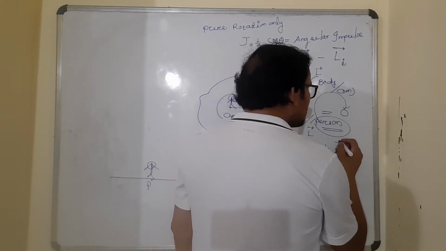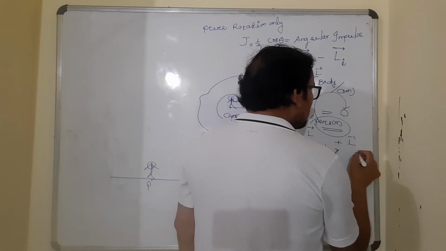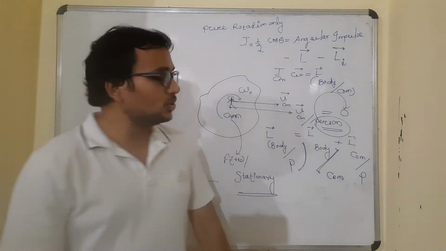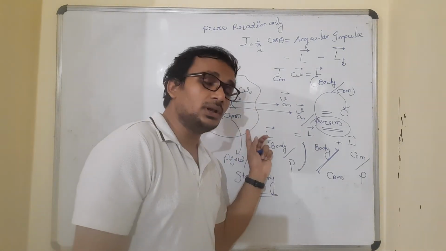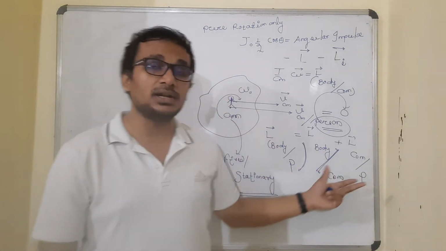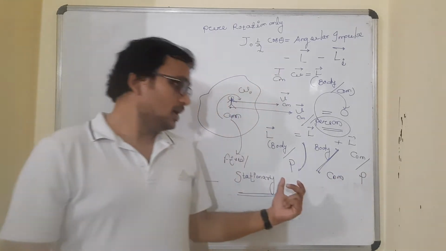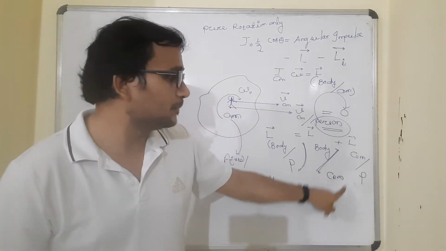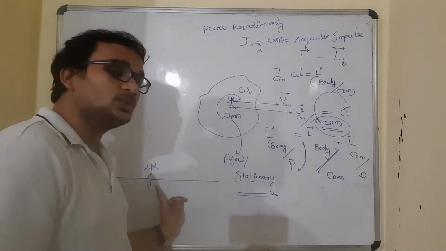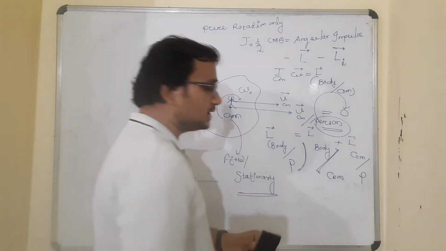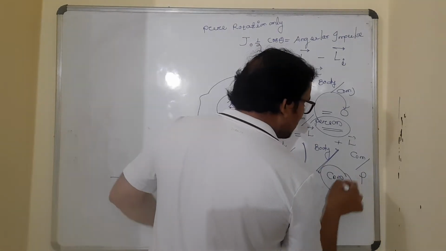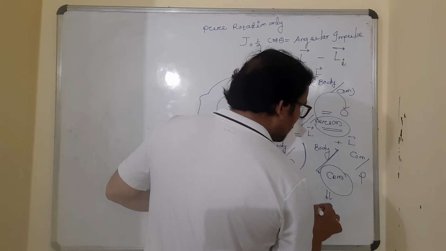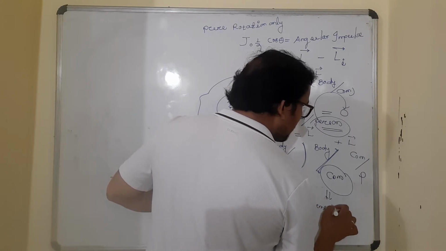If I add this vectorially to the angular momentum of the center of mass with respect to point P, how much am I going to get as the net angular momentum of the body with respect to P? It's a simple vector addition, a relative concept: body with respect to center of mass plus center of mass with respect to P. I cannot write directly with respect to P. That's why I have chosen the center of mass as an intermediate here. In a relative concept, you always do that. We choose one thing as an intermediate.